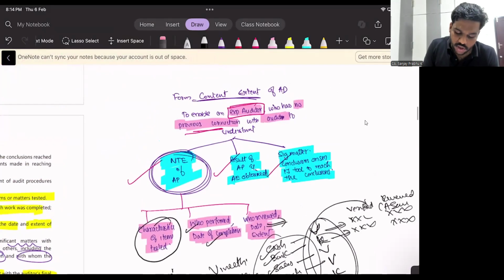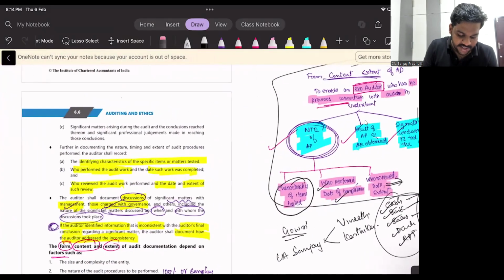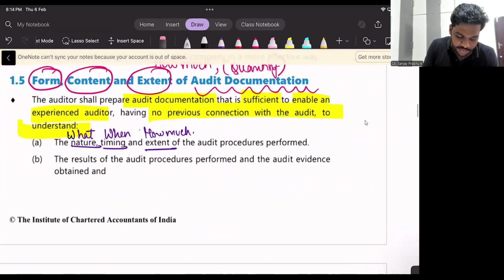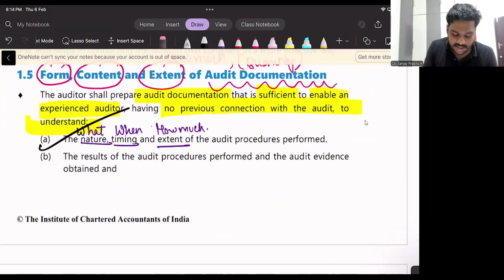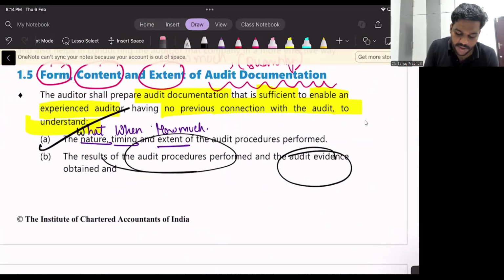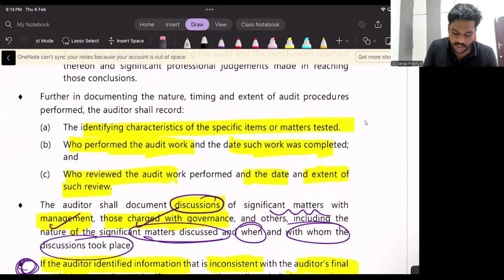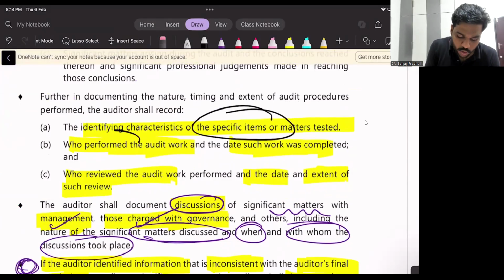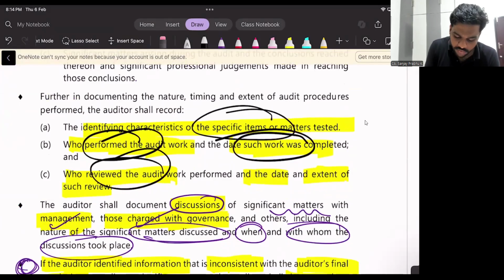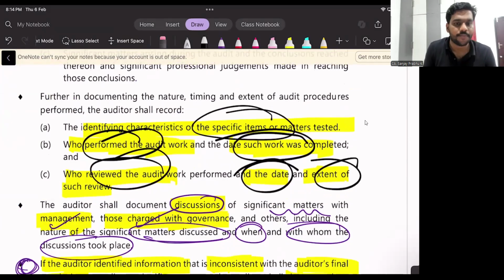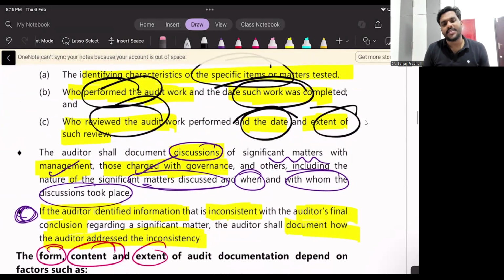So these are the few things you need to keep in mind. You can see these points here. You see nature, timing, extent of audit procedures, the result of audit procedures, audit evidence obtained. See, an experienced auditor who has no previous connection with the audit. What are the items tested? Who tested? Date of such testing? Who reviewed? Date, extent, etc. Then what are the things I need to document?